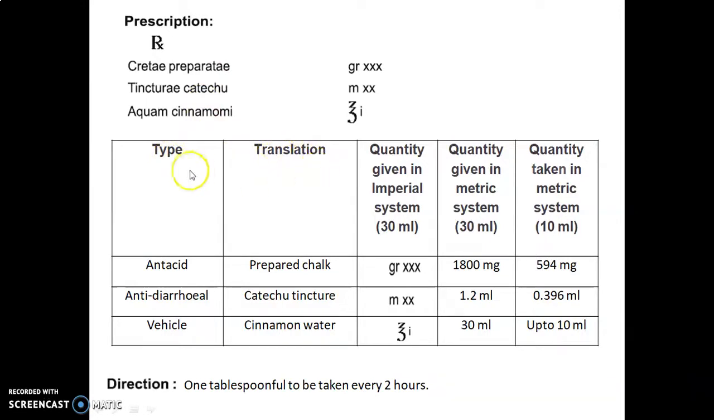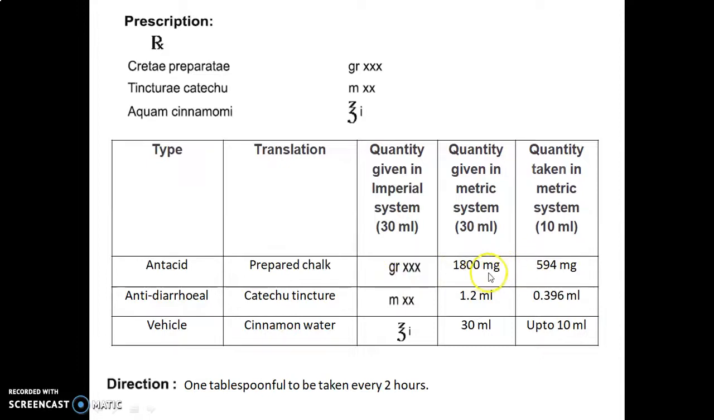Translation means the name of type, that is the use of the ingredient. Category of ingredient. Translation means the name of the ingredient. Quantity given in the imperial system, that is 30 ml. Quantity given in the metric system, that is also 30 ml, and quantity taken in the metric system, which is for 10 ml. First of all, prepared chalk, which is used as an antacid. Quantity given in the imperial system is 1 grain XXX, that is Roman 30. So 1 grain is equal to 60 milligram. 60 into 30, we will get 1800 milligram in the metric system, and